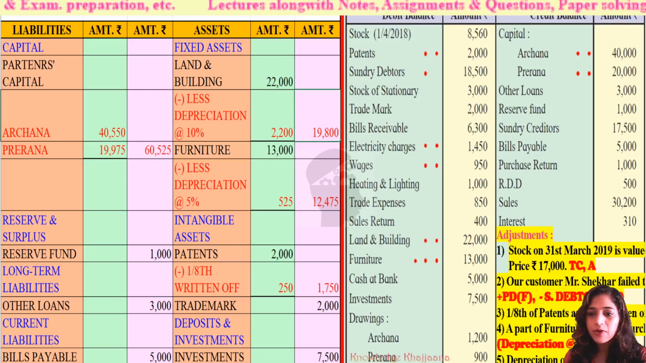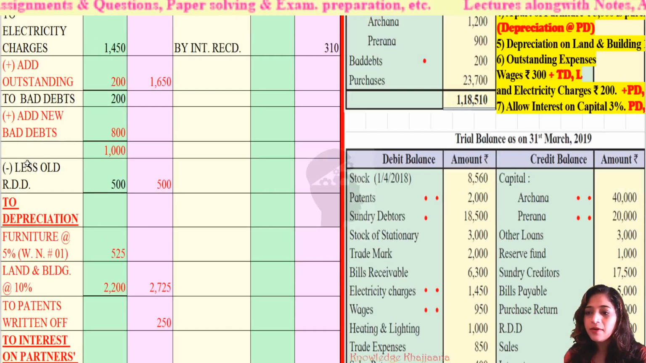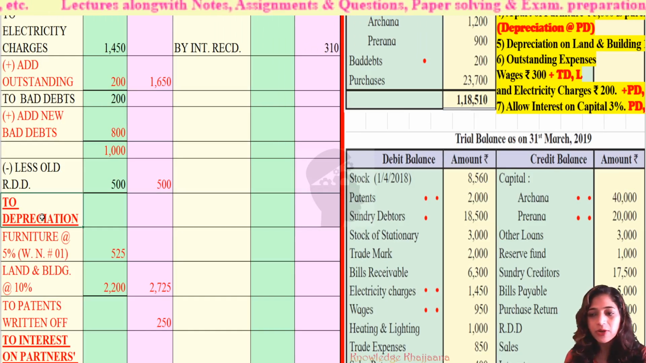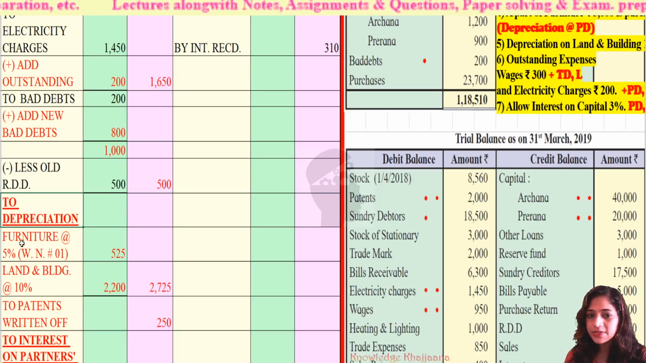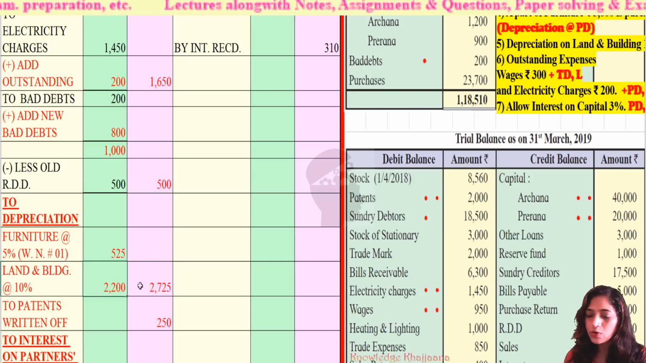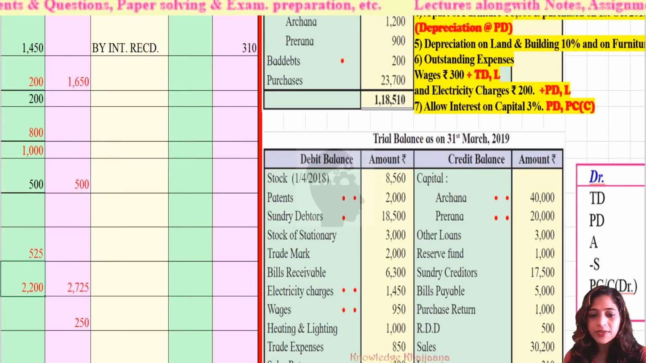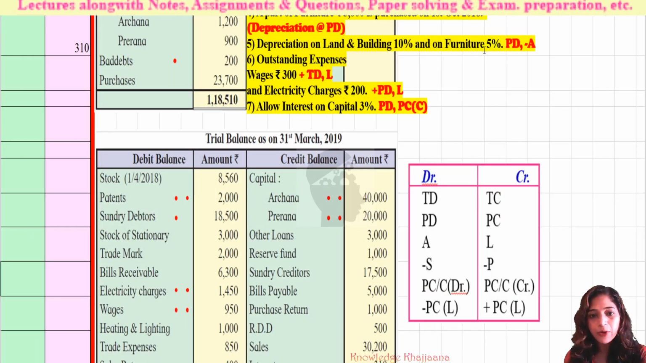So the final value of land and building is rupees 19,800. This depreciation amount we have to record on the profit and loss account debit side under the category of to depreciation. See, I have made it bold and underlined also because we have to write the depreciation of two fixed assets. So the first is land and building at 10%, rupees 2,200. Next, the second sub part is we have to calculate the depreciation on furniture at 5%.